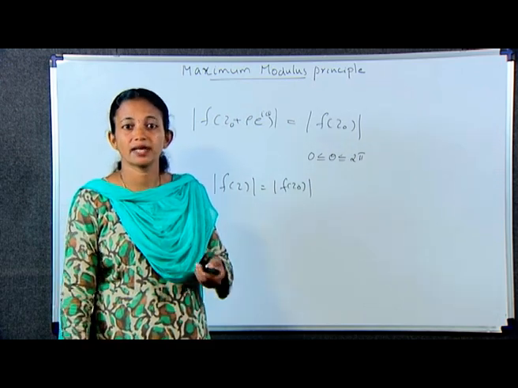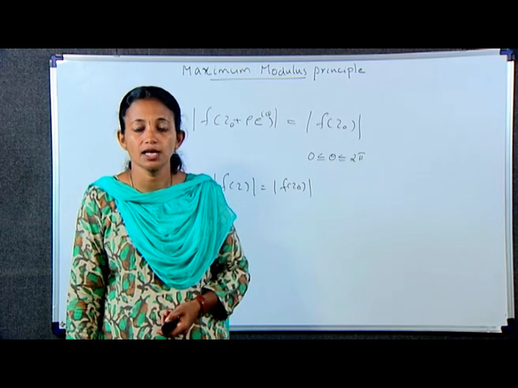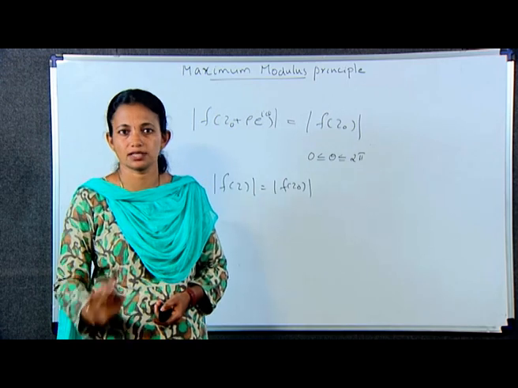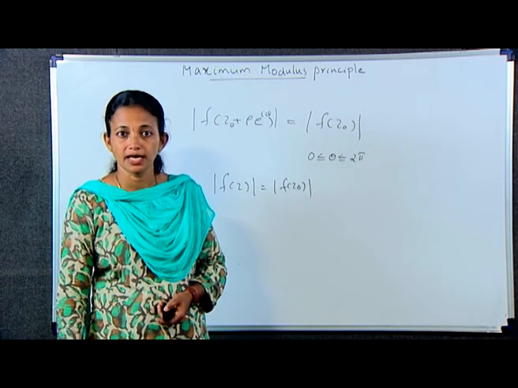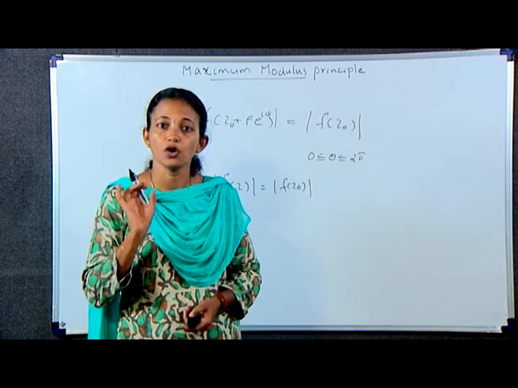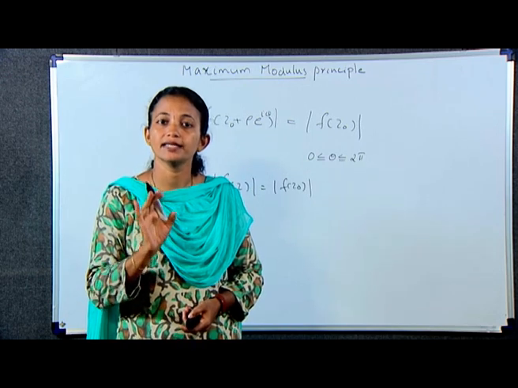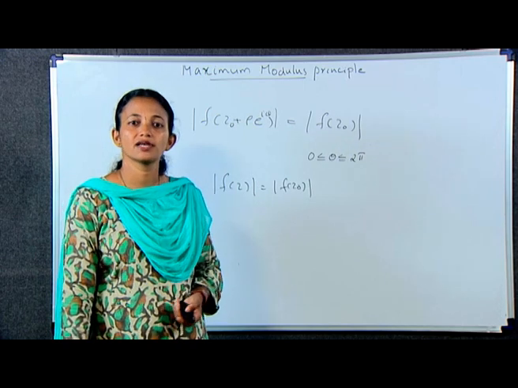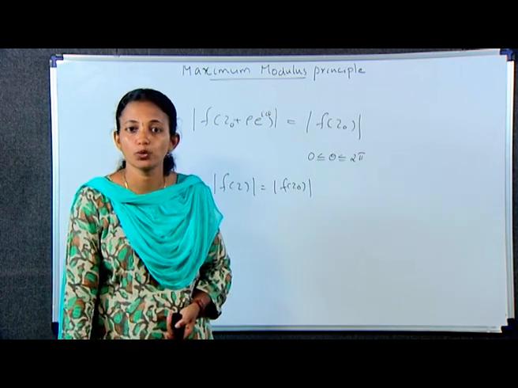We know that when the modulus of an analytic function is constant in a domain, the function itself is constant. Thus, f of z is equal to f of z naught for each point z in the given neighborhood. Next, we have the theorem, the maximum modulus principle.